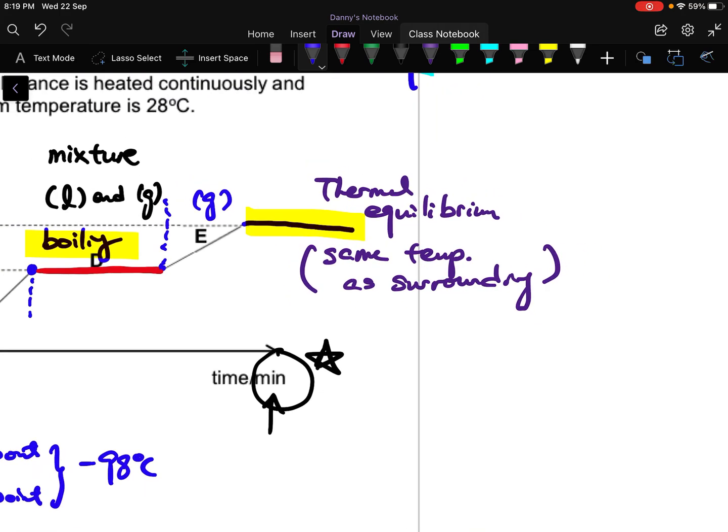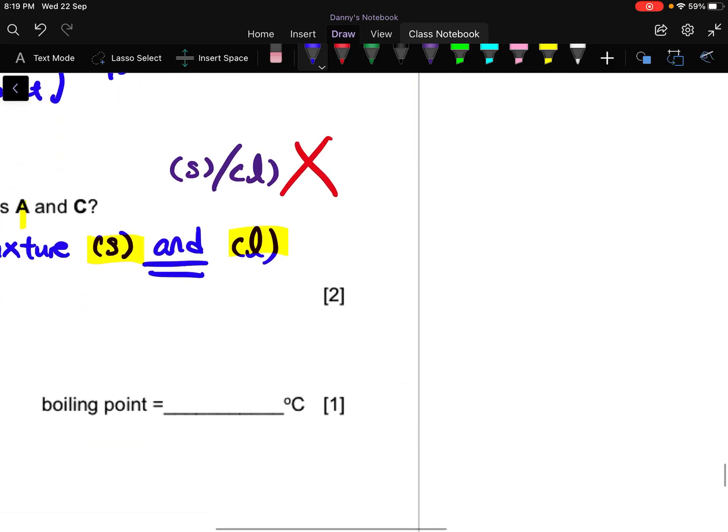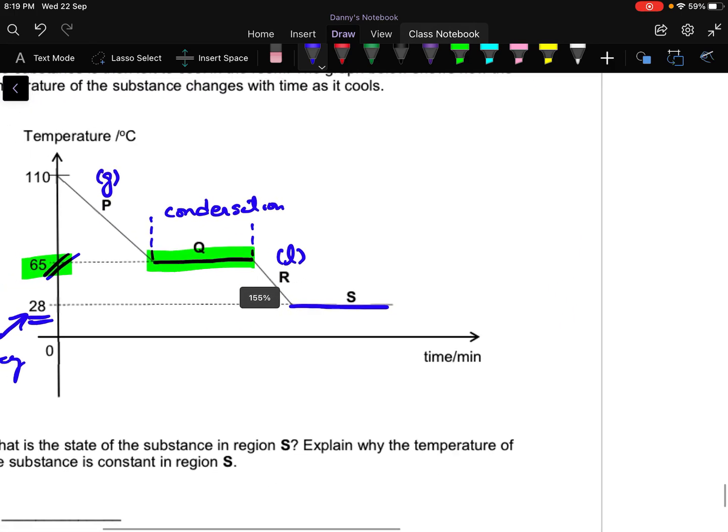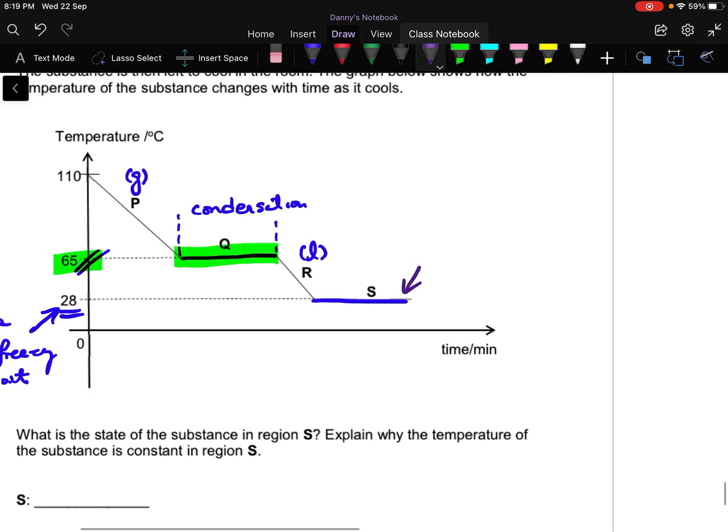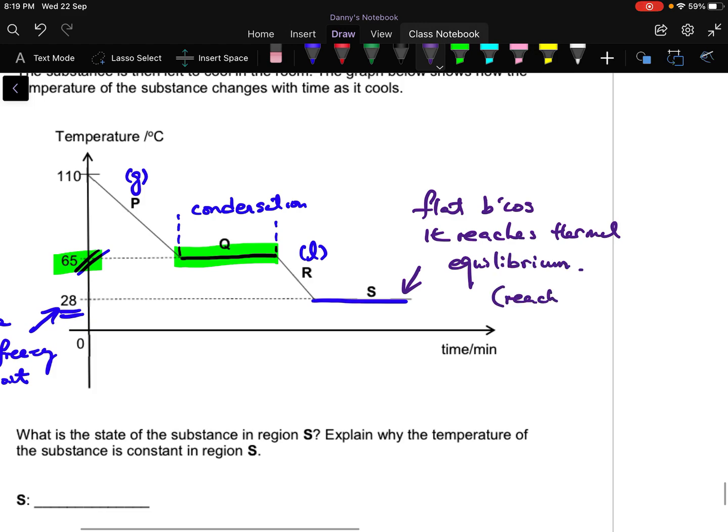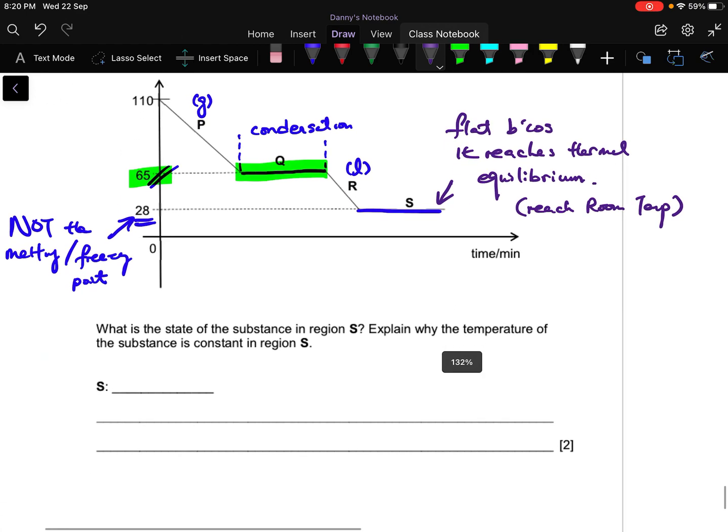If your temperature is flat, it means that it has reached room temperature. Correct or not? That means the technical name is thermal equilibrium. So of course you need to know that this part is flat because it reaches thermal equilibrium. In another word, it has reached room temperature. Okay, so let's see what the question asks. What is the state of substance in region S?